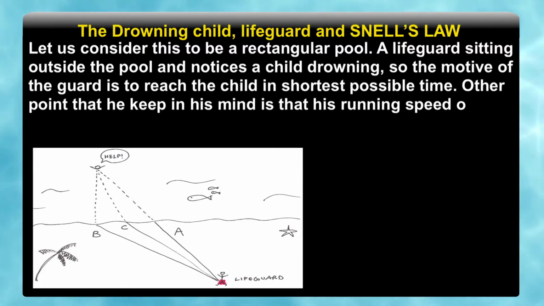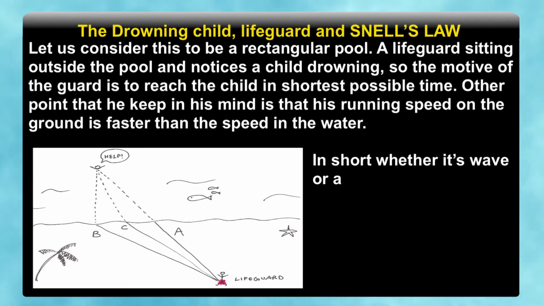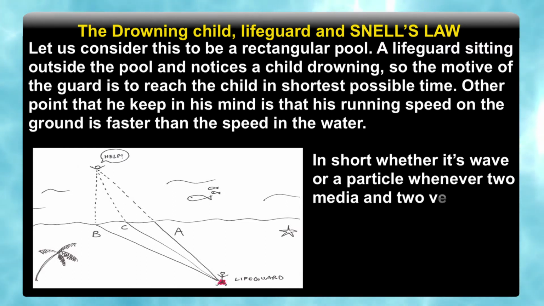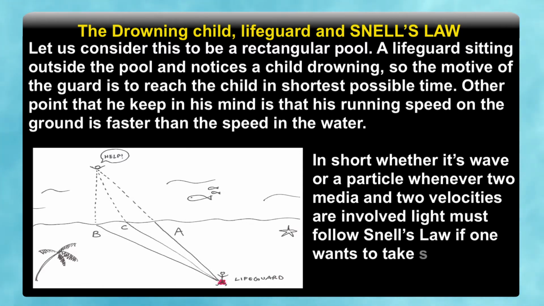Another point that he keeps in mind is that he can run on the ground faster than the speed in water, so he has to choose path B or path A, but the shortest path will be through C, where the laws of refraction are obeyed. So, in short, whether it is a wave or a particle, it is the nature of light. Whenever two media and two velocities are involved, light or human behavior must follow Snell's law if one wants to take the shortest time. That is what light obeys, the least time principle.